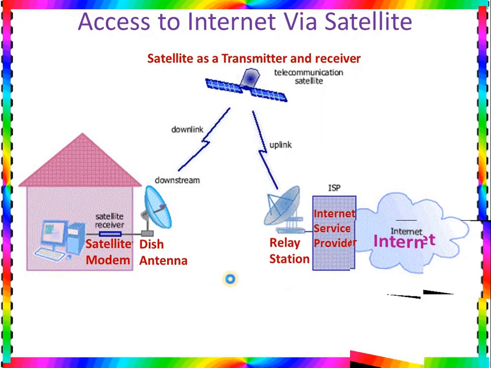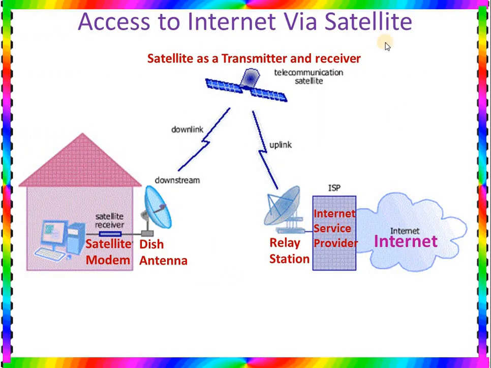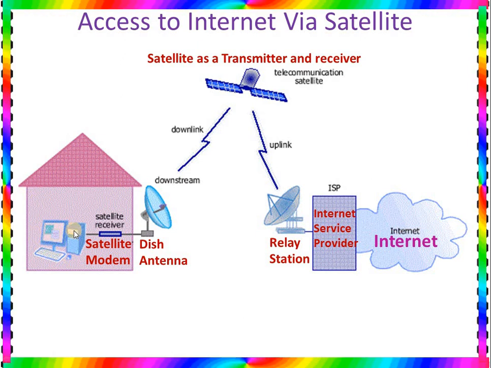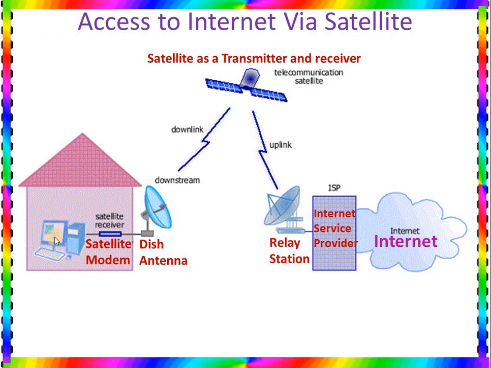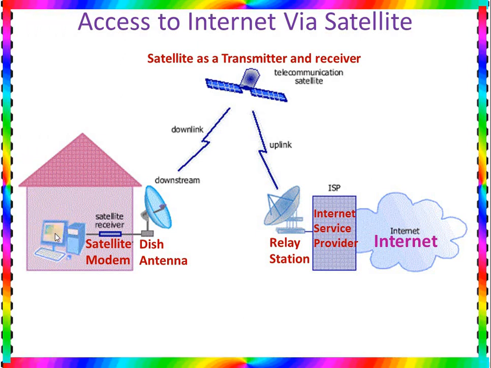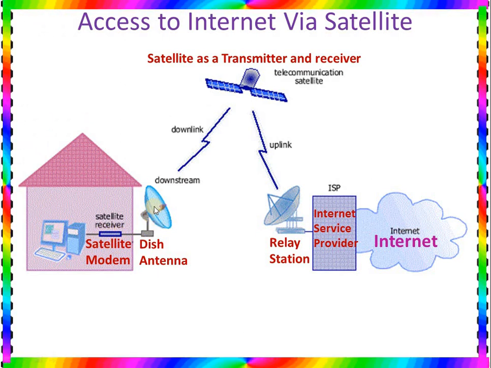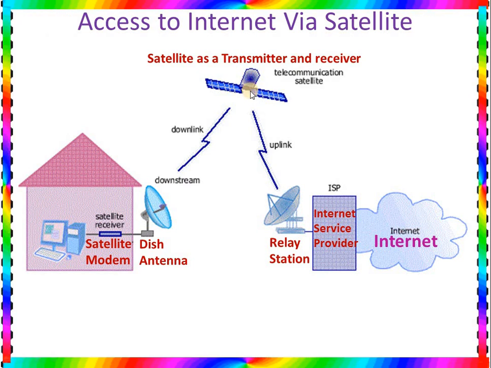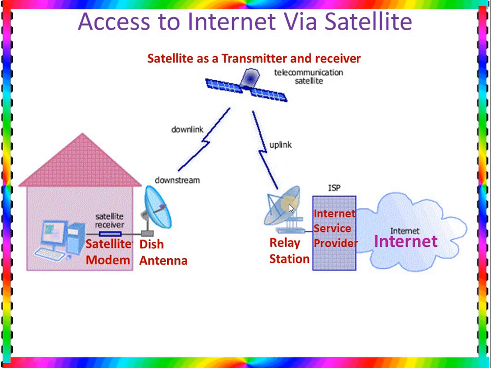Then the next is access to the internet via satellite. Can we access the internet by using a satellite? Yes, we can. From this computer, we can learn how we can connect. The computer is connected with the satellite modem. The satellite modem is connected with a dish antenna, that is a single-user dish antenna. This dish antenna is connected with the satellite. The satellite is connected with a relay station, where multiple users can be connected.